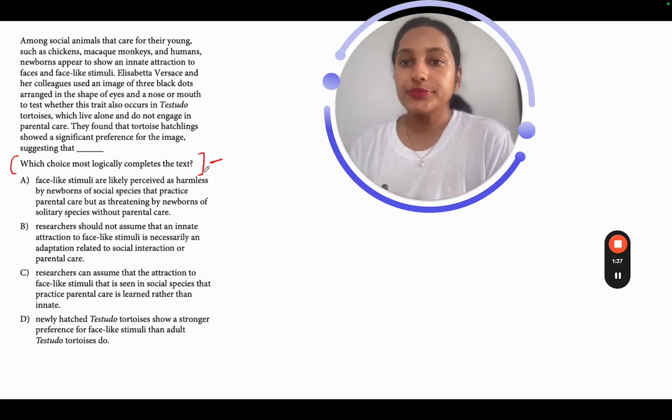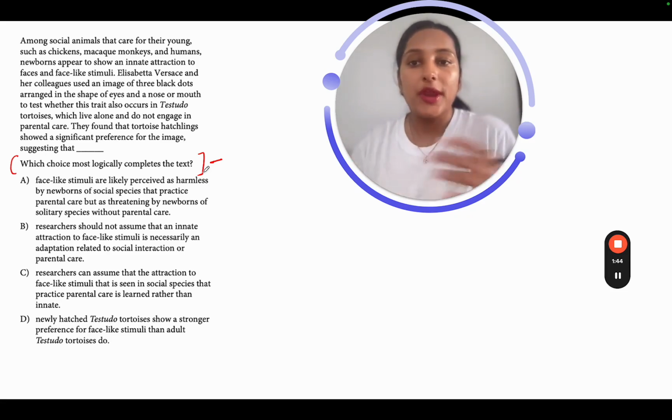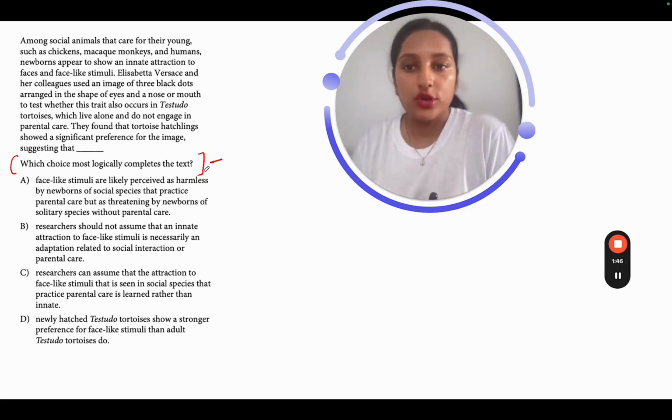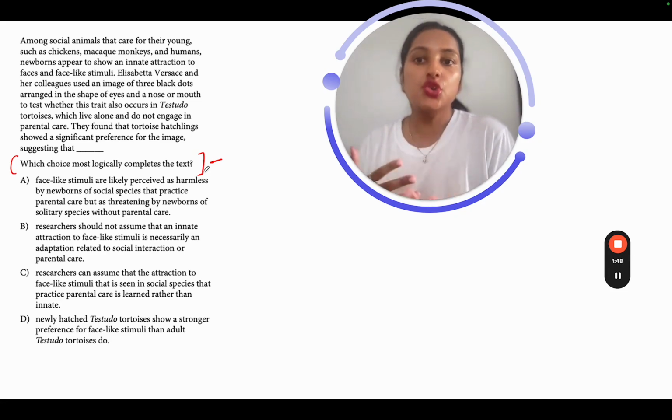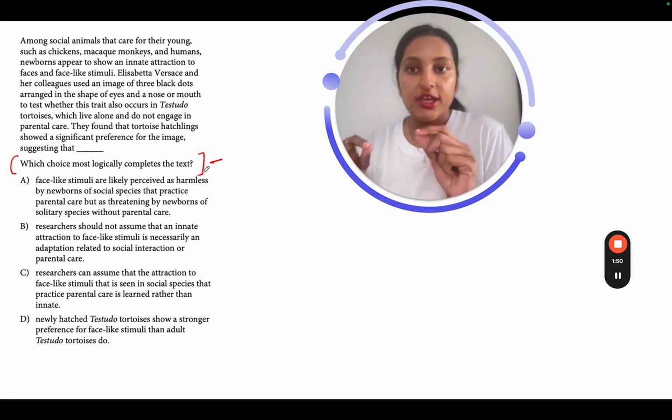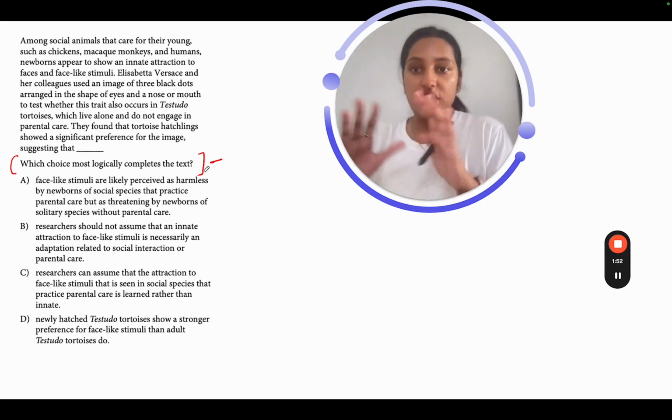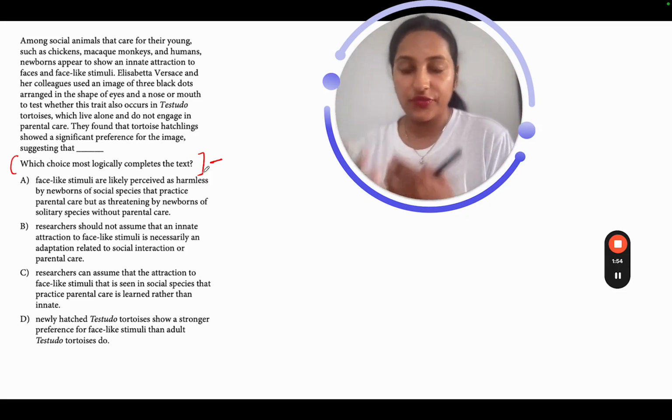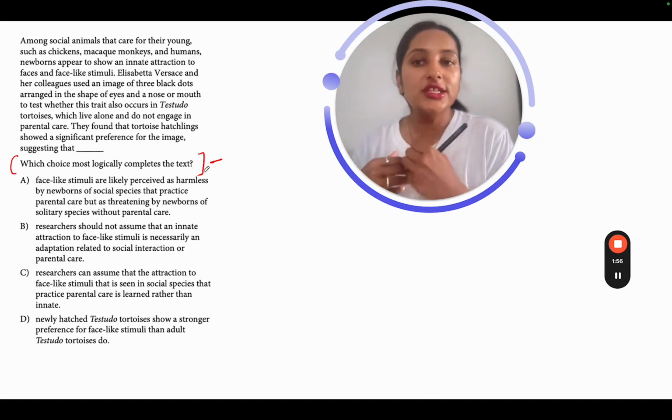Let's read ahead. They found that tortoise hatchlings showed a significant preference for the image. So what did they find? Surprisingly, they found that the newborns, the tortoise hatchlings, did show a preference for the image. That was basically the 3 black dots arranged in the shape of eyes and nose, which looked like a face, so face-like stimuli, right? So they did show an attraction or preference towards that image.